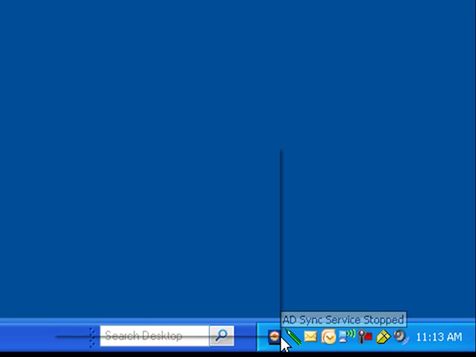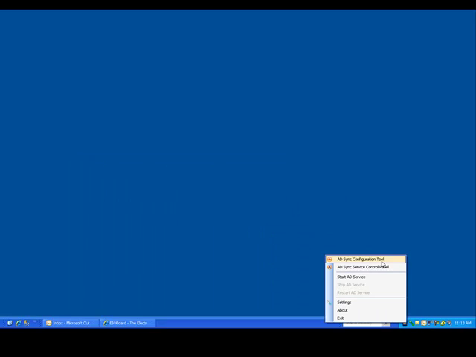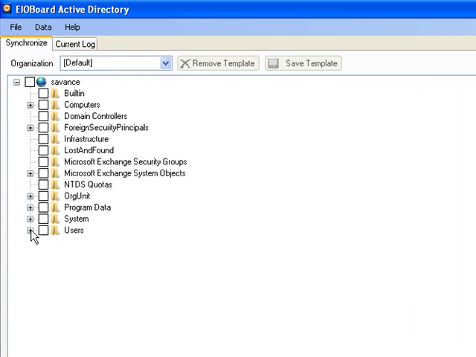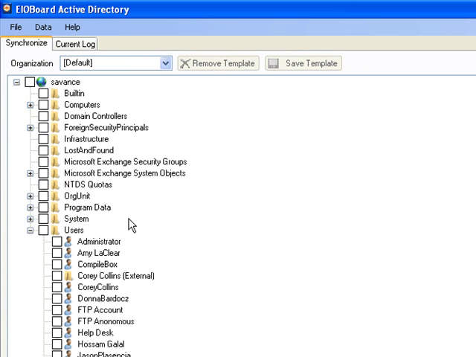And now at this point, I should be able to open up the Active Directory configuration tool, and I'll basically be mapping to my default organization. As a rule of thumb, from an administrative standpoint, you can create multiple organizations. So if you have a company with 3,000, 5,000, 6,000 users, some people will opt to break that up into different organizations. And then once they break up those organizations, they'll apply a template that maps to that organization.